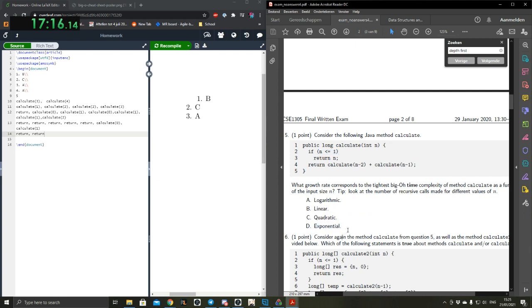So that means how many calculations are there? Would that be 2 to the n? Okay, all in all, just by looking at it, at n is 1, it will be 1. At n is 5, it will be 1, 2, 3, 4, 5, 6, 7, 8, 9, 10, 11, 12, 13, 14, 15, 16, 17, 18, 19, 20, 21, 22. It scales pretty quickly. So I think we can safely say it's D.